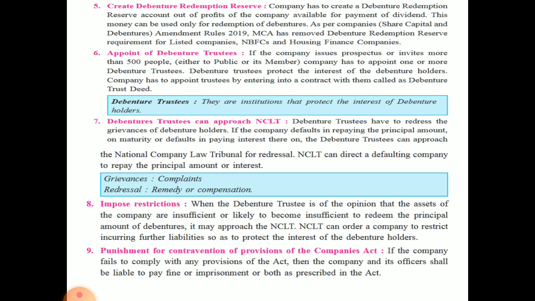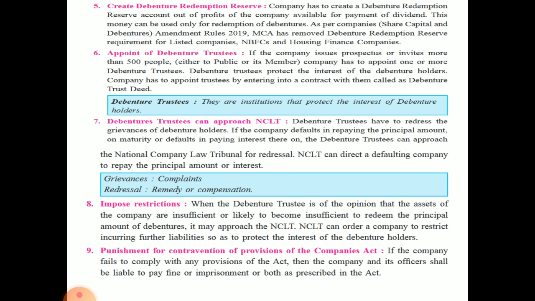Then punishment for contraventions of provisions of the Companies Act. Now if a company fails to follow the provisions or comply to the provisions of the act, then they should be liable to pay the fine or imprisonment or both as prescribed by the act.